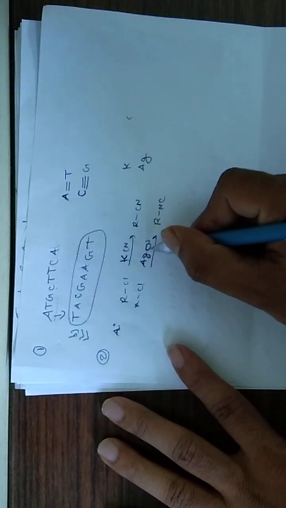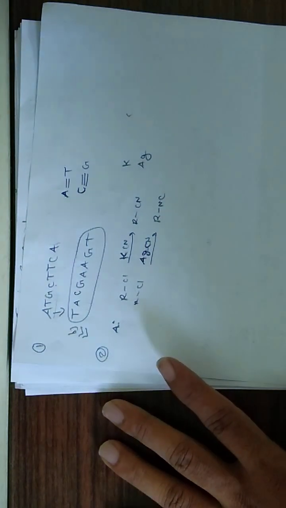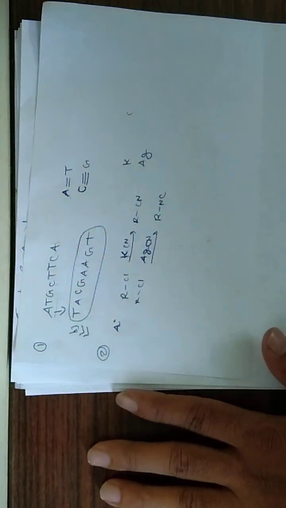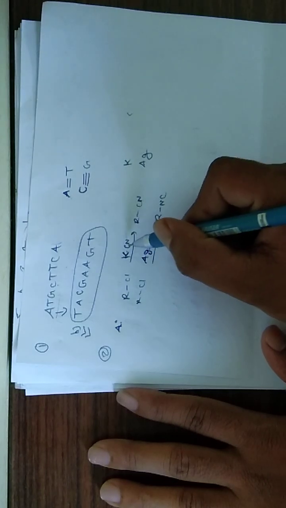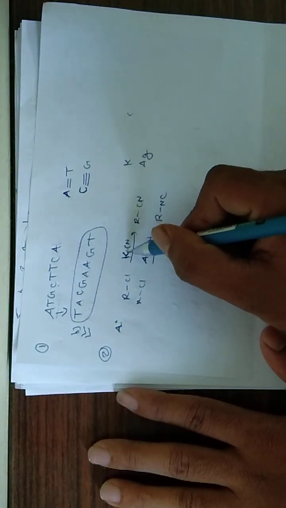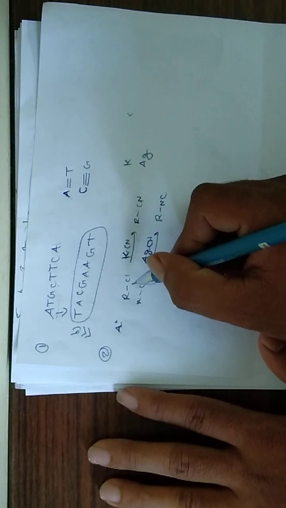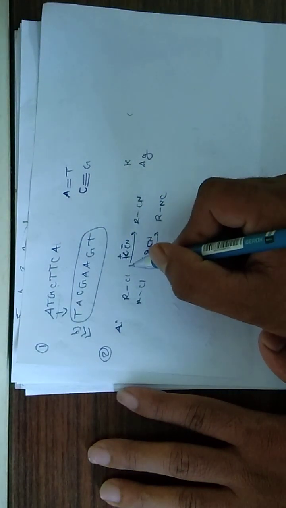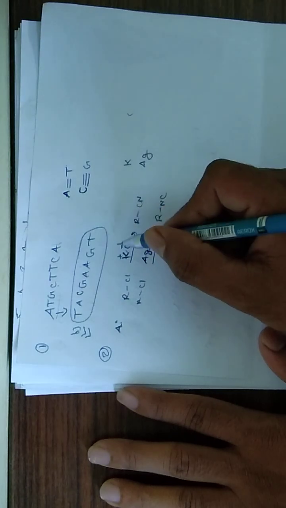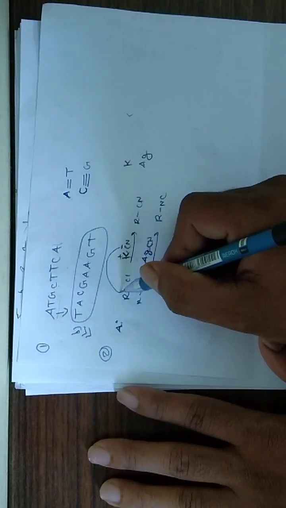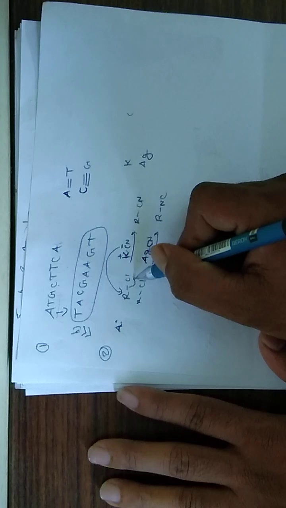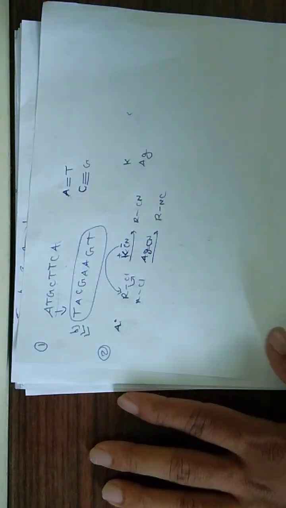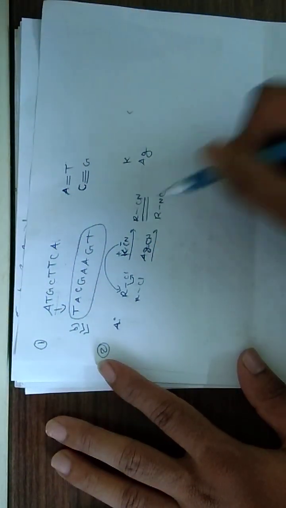So AgCN has a covalent bond, and in KCN there is an ionic bond. Therefore, if haloalkanes are reacted with KCN, the CN minus and K plus ion pairs are separated. This CN minus acts as a nucleophile and attacks the alkyl group, and the halogen leaves, forming the cyanide compound.